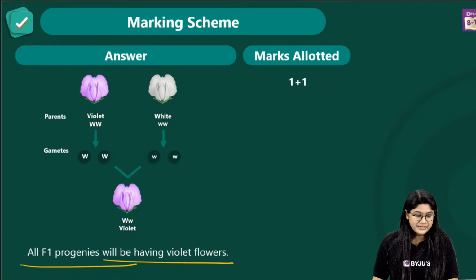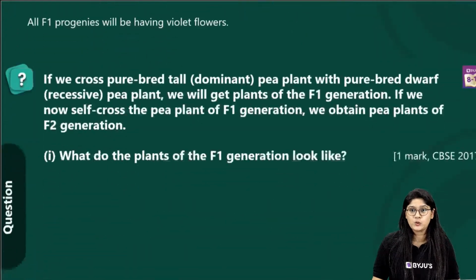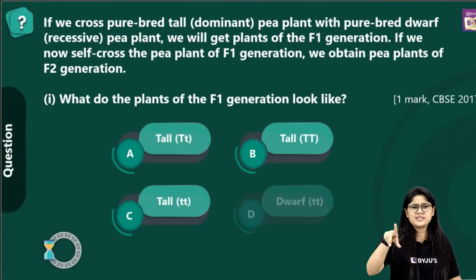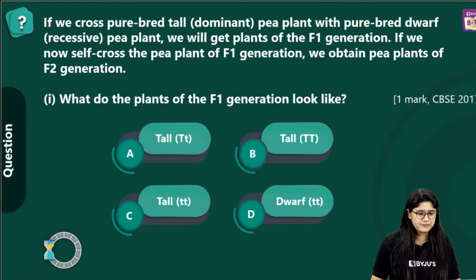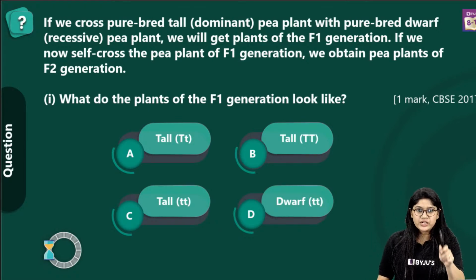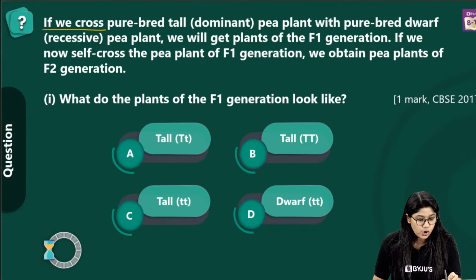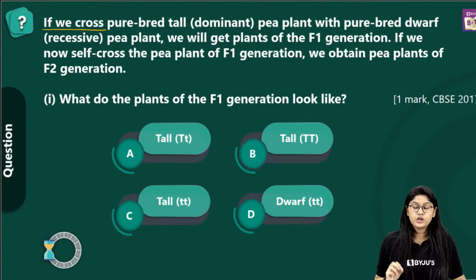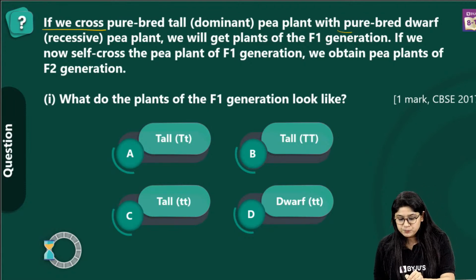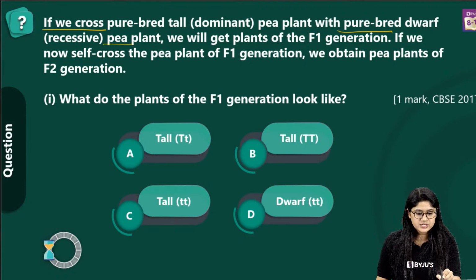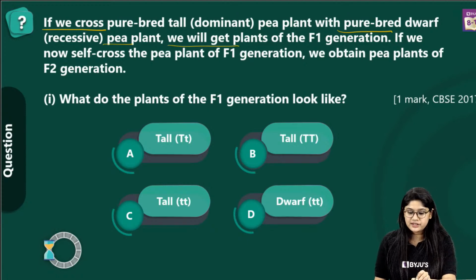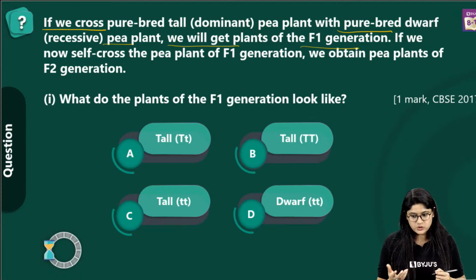Nice. Moving to the next question, everyone, and this is a poll question. So I want you to answer really very quickly. So let's read the question. Aram se, it's really important. A little bit tricky, let's quickly solve it. If we cross a pure breed tall dominant pea plant with a pure breed dwarf plant, right, we will get plants in the F1 generation, right? Of course, we'll get.